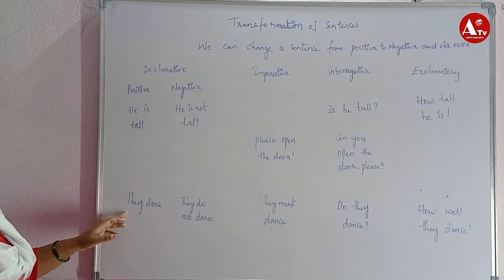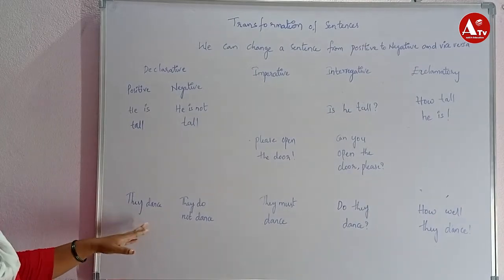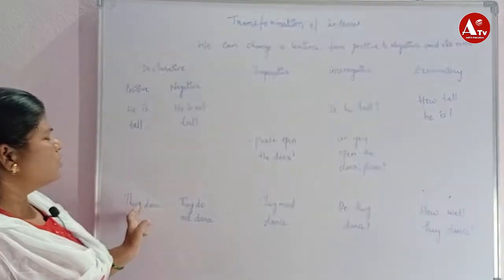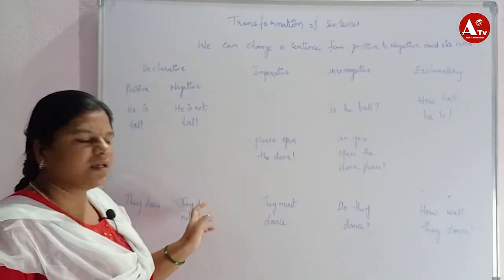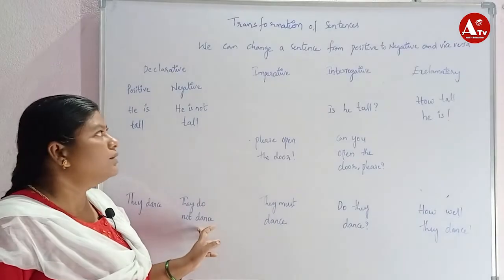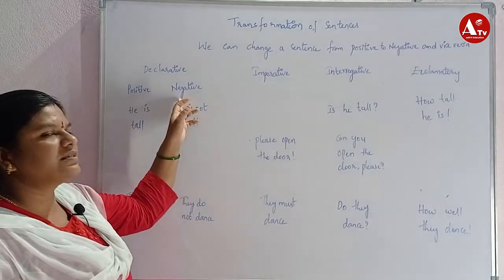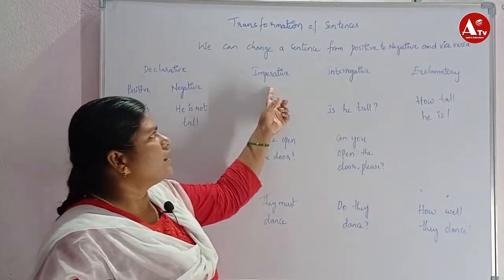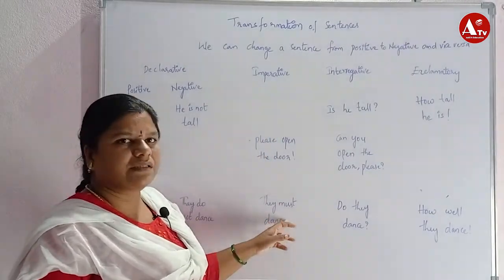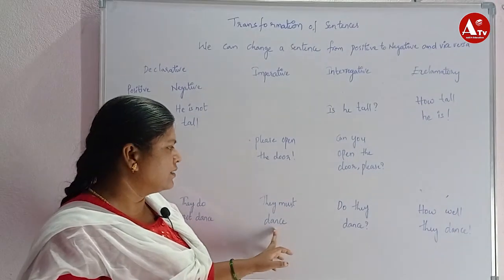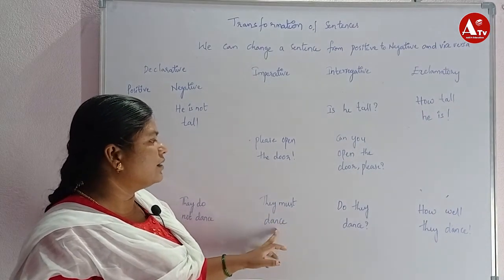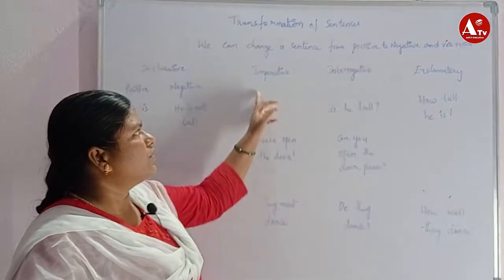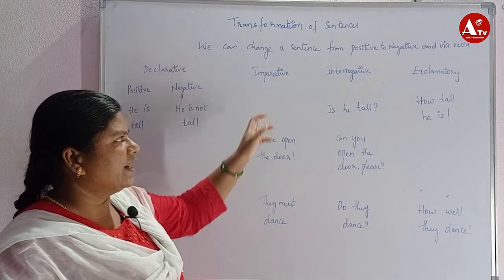Next example, they dance. This is a positive sentence. We can change it into a negative sentence: they do not dance. This negative sentence comes under declarative sentences. Next, the imperative sentence: they must dance. They must dance is a commanding position, so it is used as an imperative sentence.